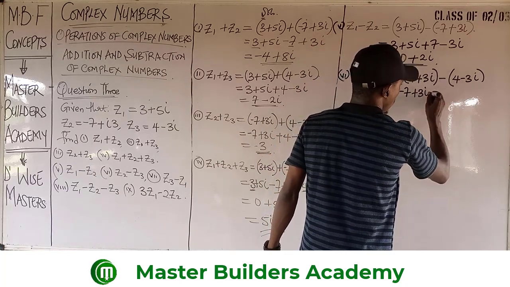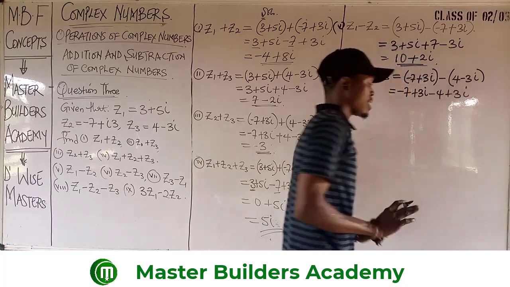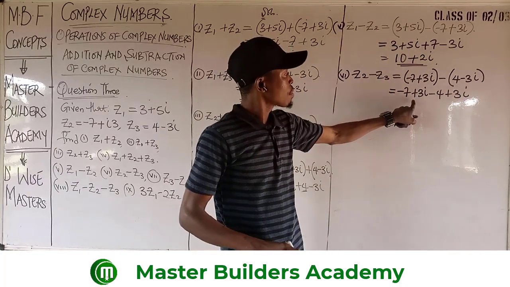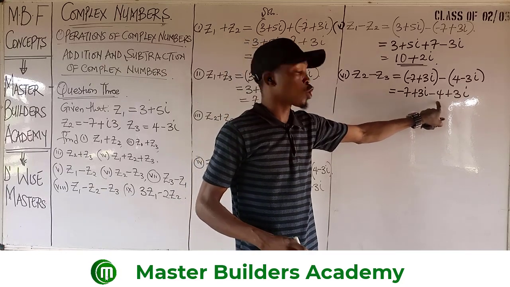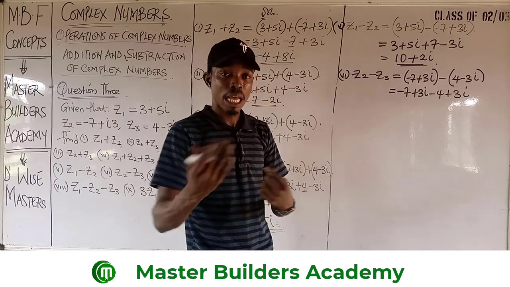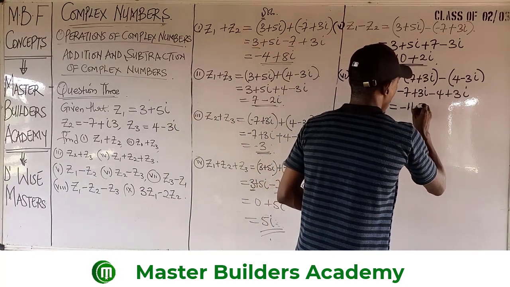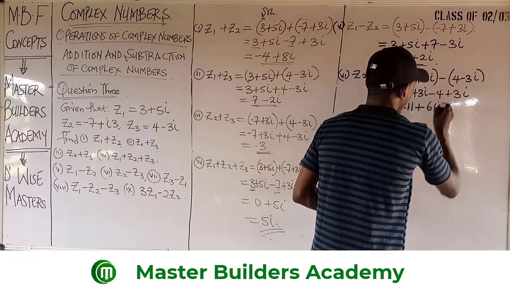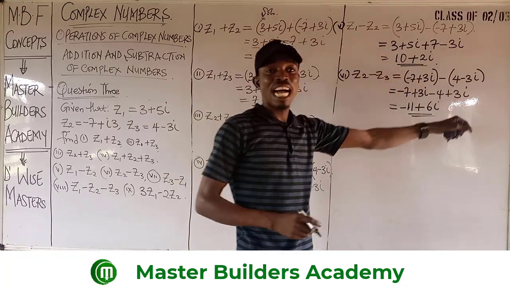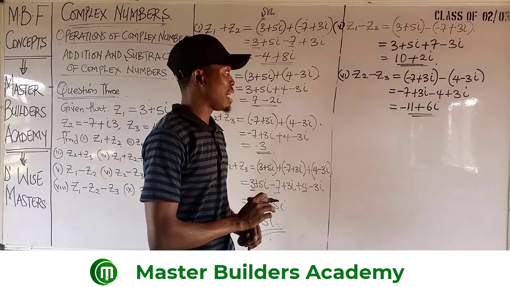Minus times plus will give us minus 4, and minus times minus will give us plus 3i. That's it. So for the real part, minus 7 minus 4 will give us minus 11. This you can get with the help of your calculator. Okay, so we have minus 11 plus 6i. 3i plus 3i will give us 6i. Real to real, imaginary to imaginary.